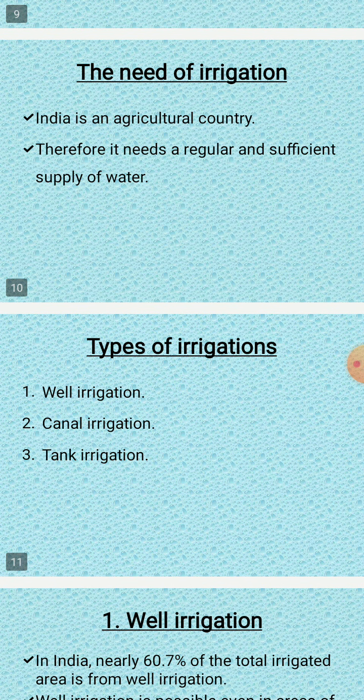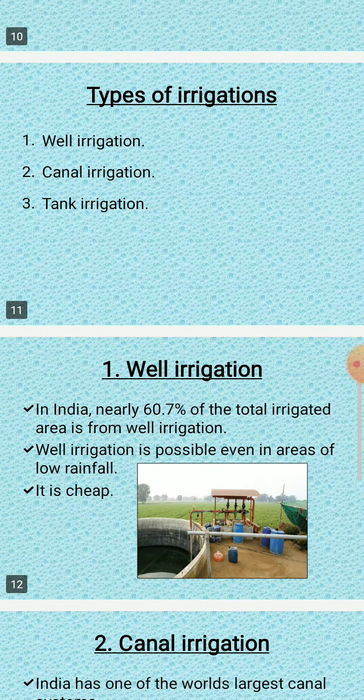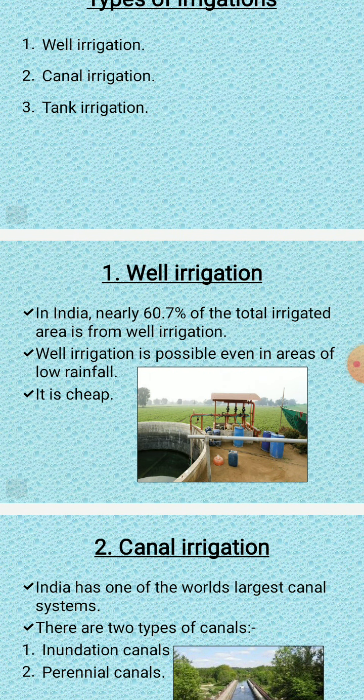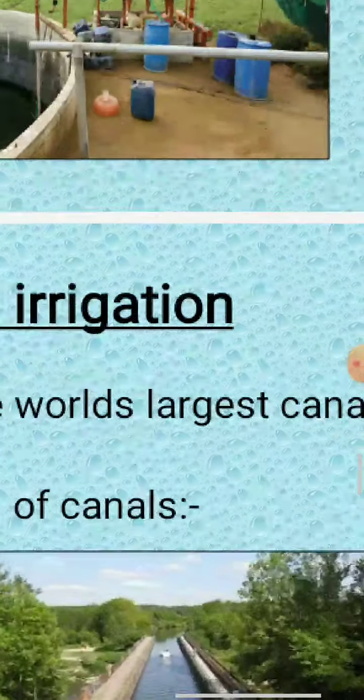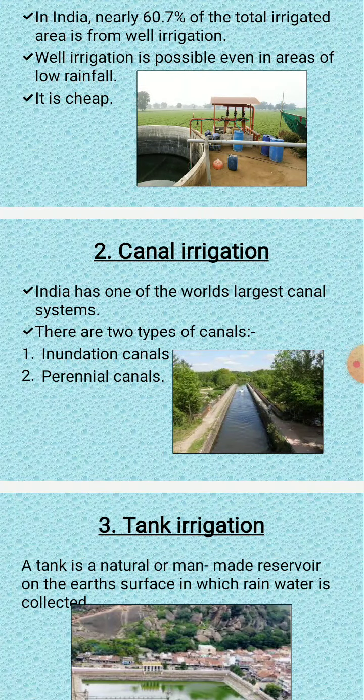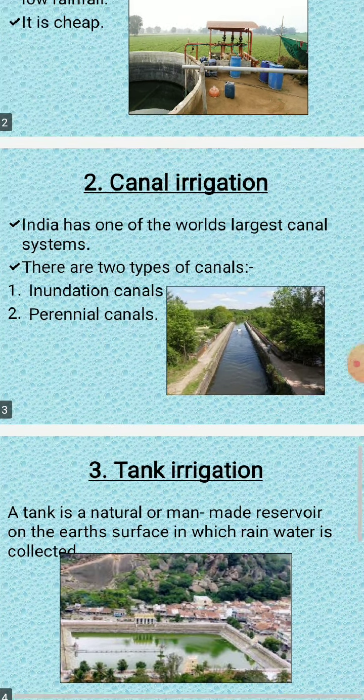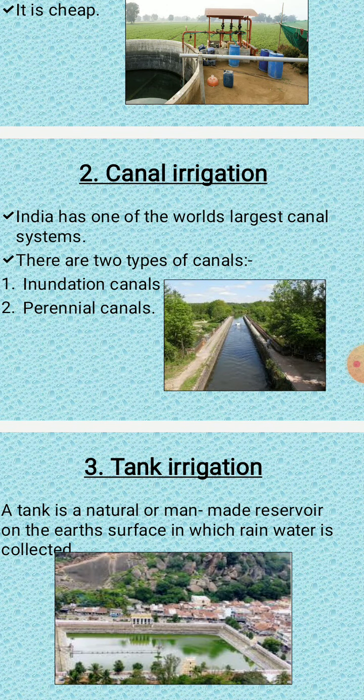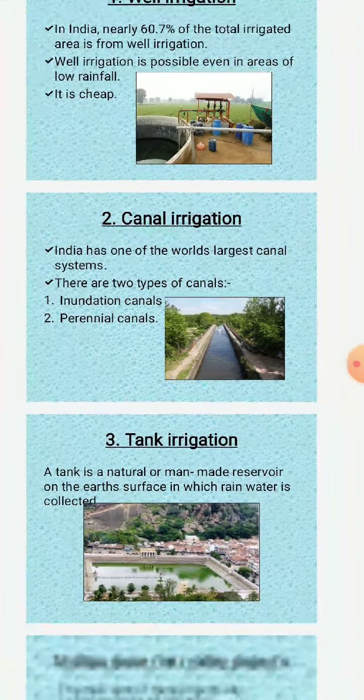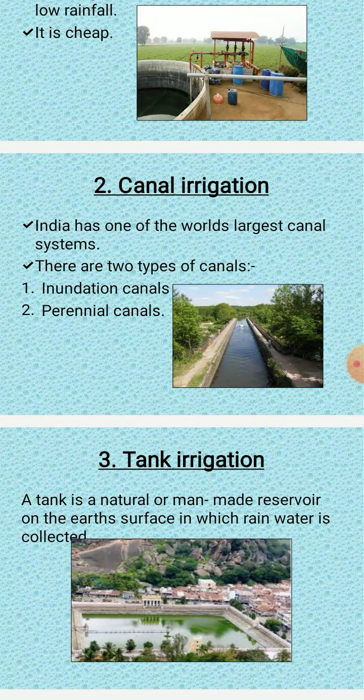Construction of tanks to store water near streams or to store rainwater is called tank irrigation. Supply of water for agriculture through canals is called canal irrigation. Now here there are two types of canals: inundation canals and perennial canals.